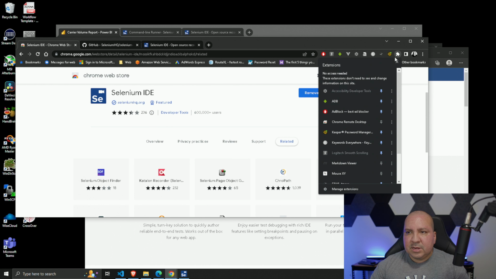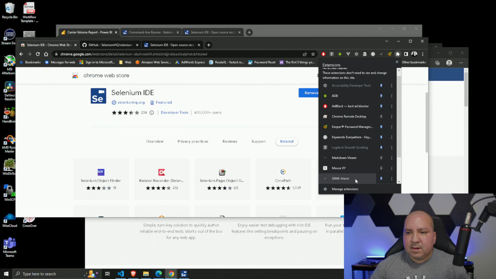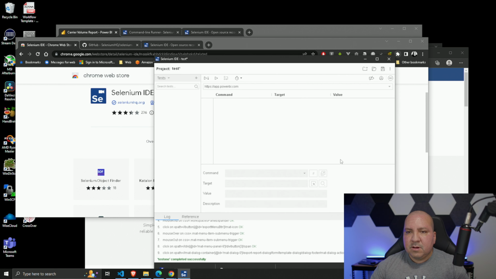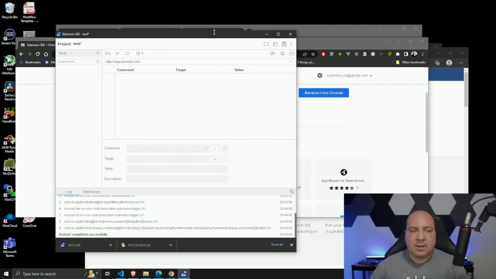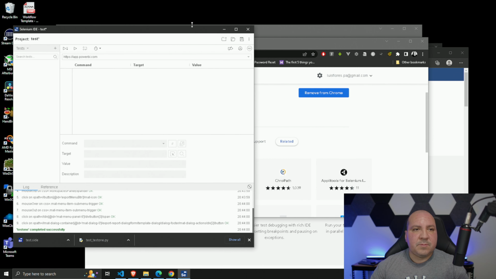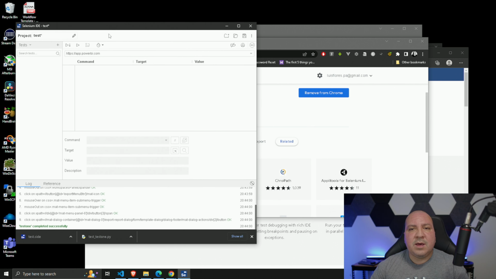But if you go to your extensions, I have a few. Where is it? There it goes, right here. And once you click on it, this is the UI that opens up for it, and it's actually very easy to use. But I want to go over a few things as well, right? I want to go over, well, what is this tool? Those of you who may be wondering,